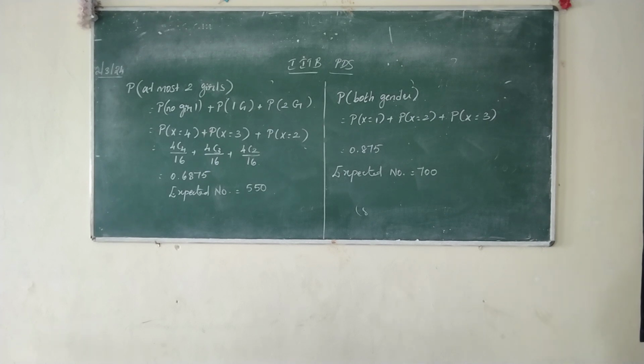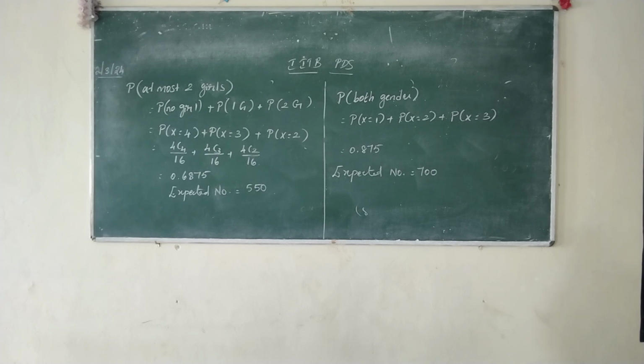Understood? Same concept only, we are going to discuss Poisson distribution, the next discrete one. Binomial is also a discrete case. But the difference between both is that we can go for the binomial distribution when the number of trials is small.